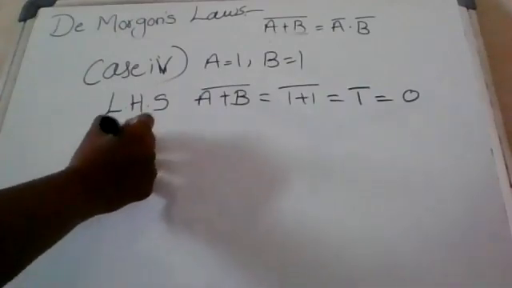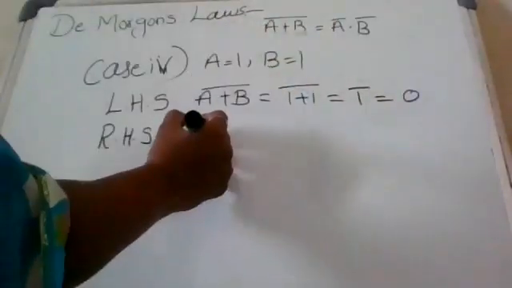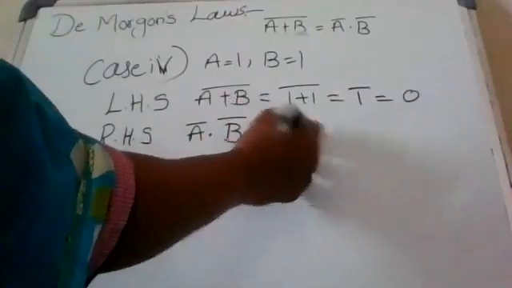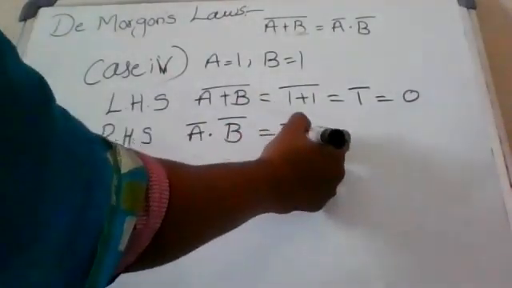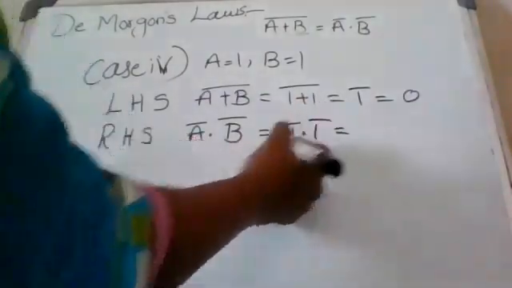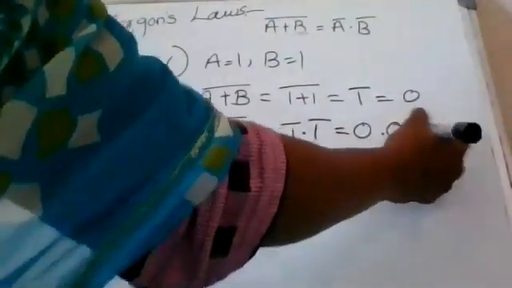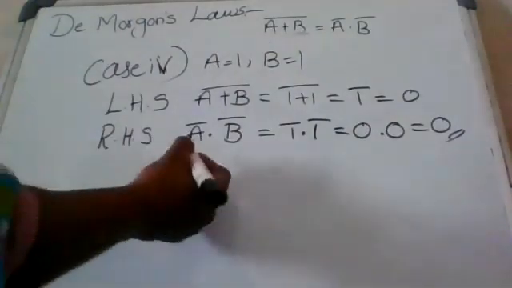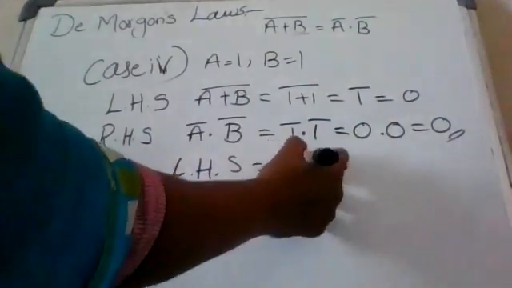Next, right side. A complement dot B complement. So what is the A complement? 1 complement is 0, dot B complement, 1 complement is 0, so 0 dot 0 is 0. So in case 4 also, left hand side equal to right hand side.